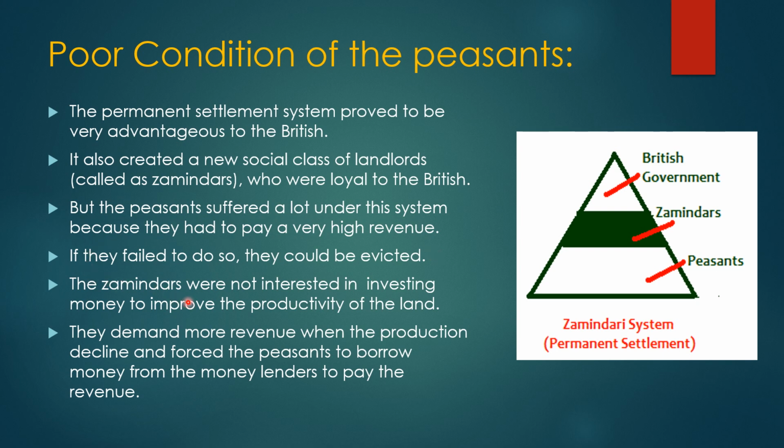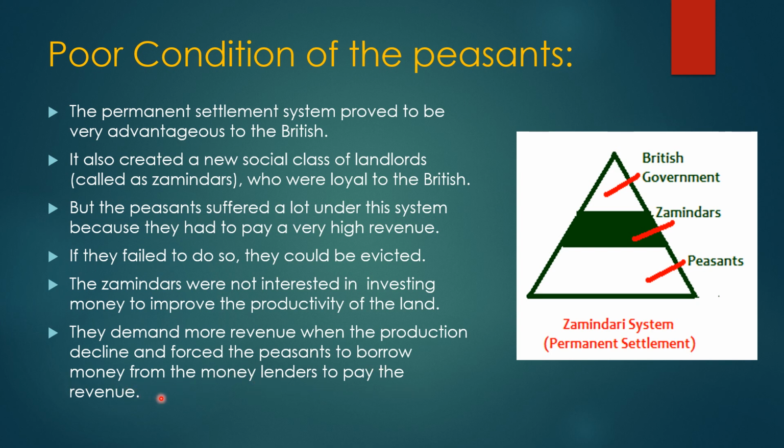The zamindars were not interested in investing money to improve the productivity of the land. They only wanted to fetch money from the farmers, and did not help them by providing any good variety of seed or improving productivity. They demanded more revenue when production declined and forced the peasants to borrow money from the moneylender to pay the revenue.